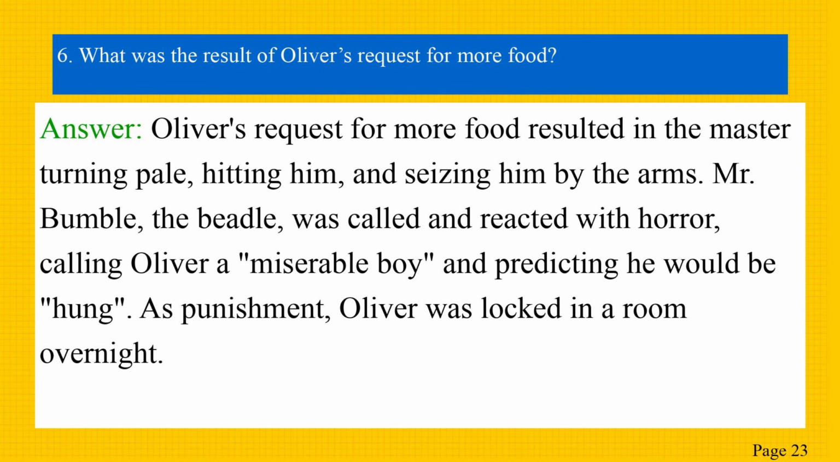Next question, what was the result of Oliver's request for more food? The answer is, Oliver's request for more food resulted in the master turning pale, hitting him and seizing him by the arms. Mr. Bumble, the beadle, was called and reacted with horror, calling Oliver a miserable boy and predicting he would be hung. As punishment, Oliver was locked in a room overnight.